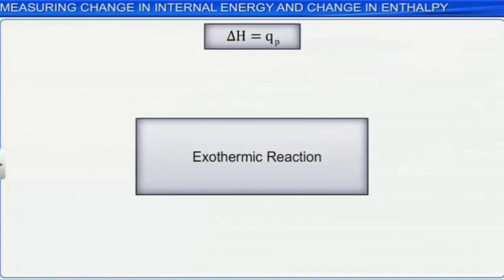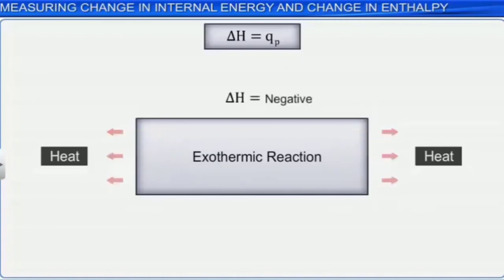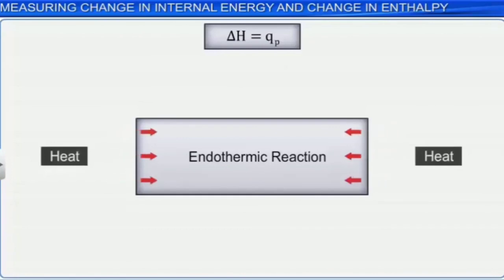Next, sign of delta H. Exothermic processes are heat releasing processes. So, delta H becomes negative. For exothermic process, delta H becomes negative, and endothermic processes are processes which absorb energy or heat. So, delta H becomes positive. For endothermic process, delta H becomes positive.